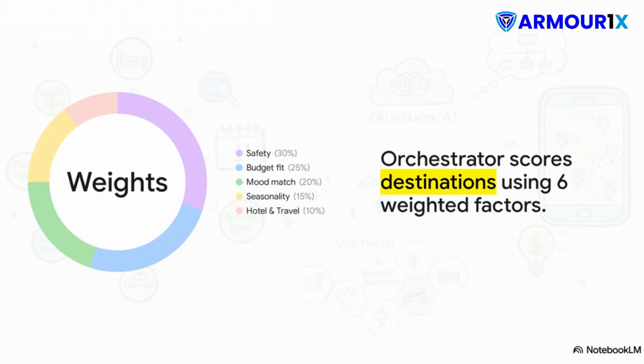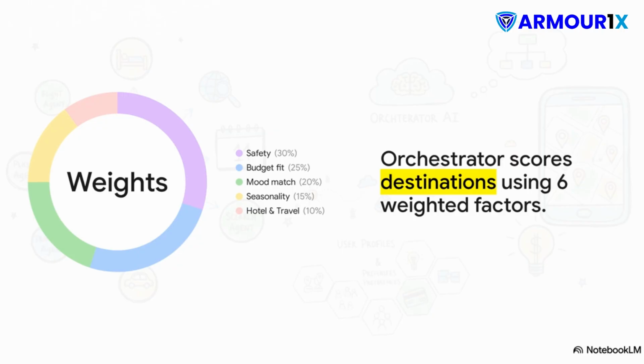It prioritizes safety above absolutely everything else at 30%, followed closely by budget fit at 25% and mood match at 20%. Only after those core human needs are met does it even start to look at things like seasonality, hotel quality, and travel time. It guarantees that a destination is fundamentally safe, affordable, and matches your vibe before a single booking is even considered.